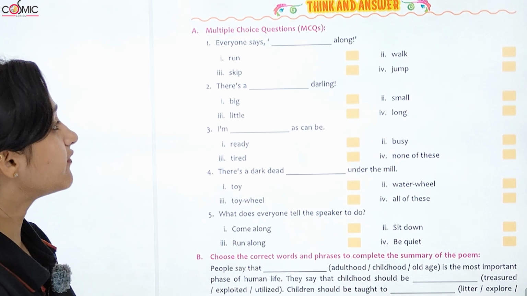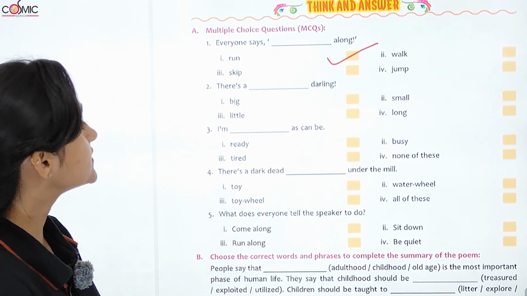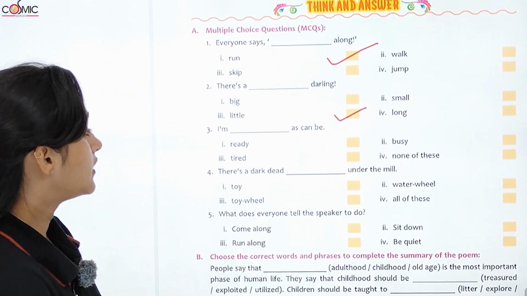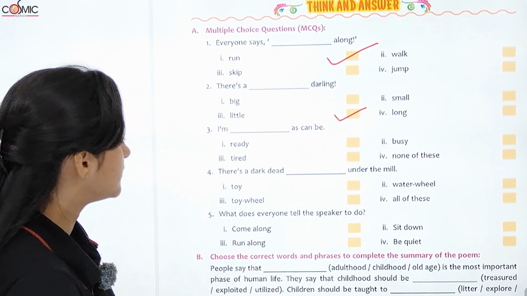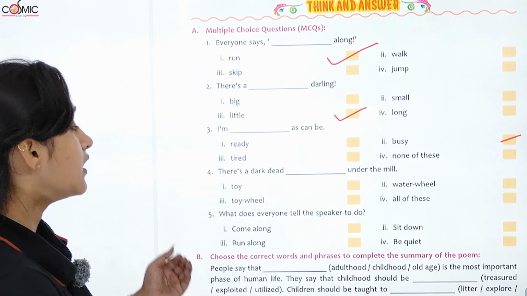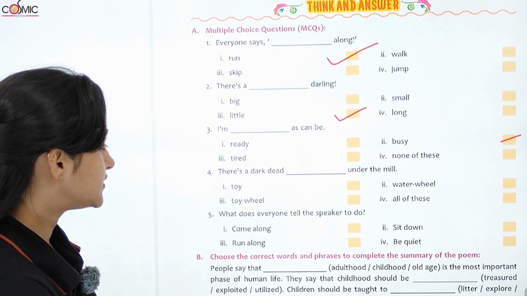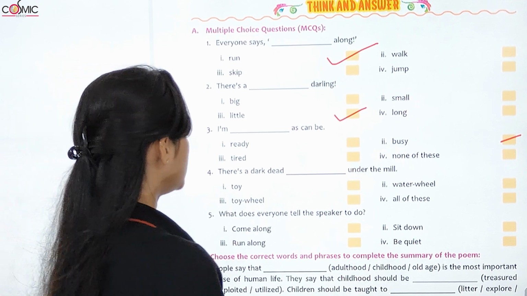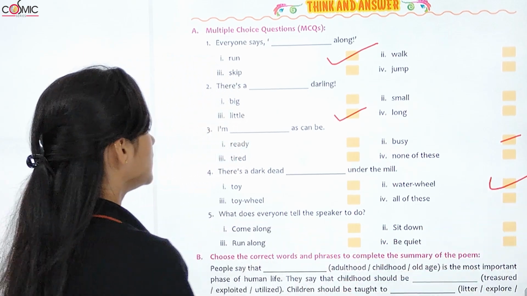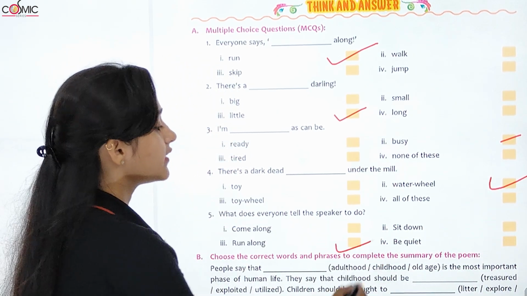Multiple choice questions. Everyone says run along. हर कोई कह रहा है run along. There is a little darling. I am busy as can be. There is a dark dead water wheel under the mill. Dark water wheel. What does everyone tell the speaker to do? Run along. हर कोई कह रहा है run along.